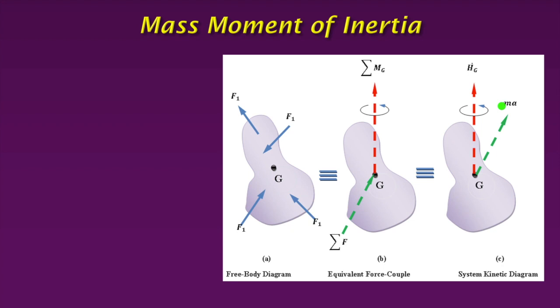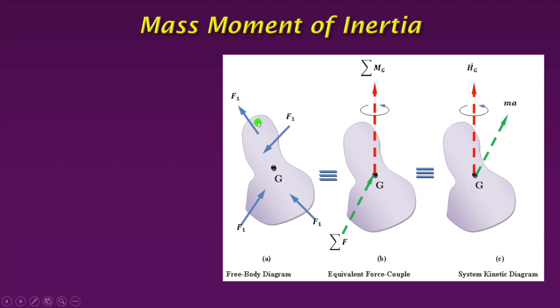Now we are going to discuss the concept of mass moment of inertia. Already I have told you, mass moment of inertia is equivalent to mass in case of rotational motion. Now let's consider a number of forces working on a rigid body. Here G indicates the center of gravity of the body. The forces working on the body are F1, F2, F3, F4, and so on.